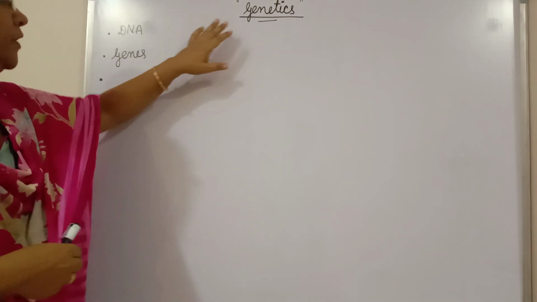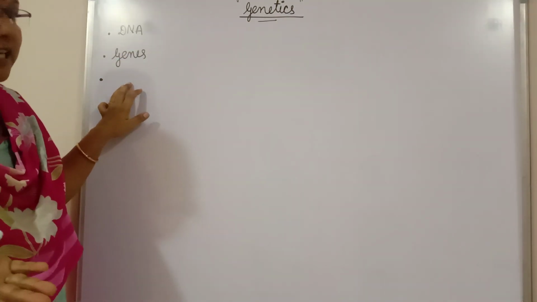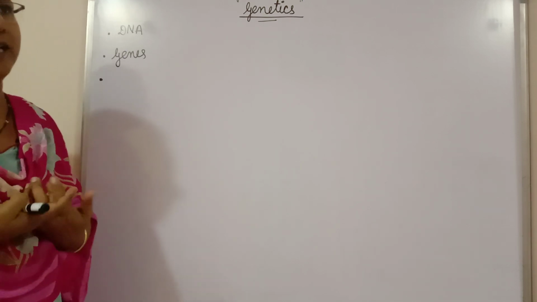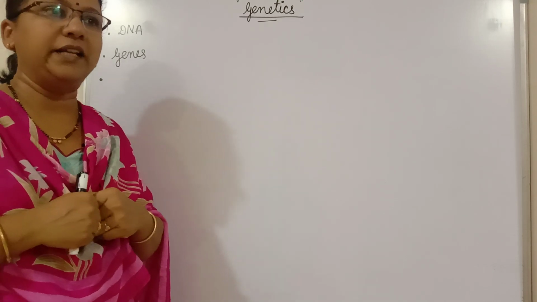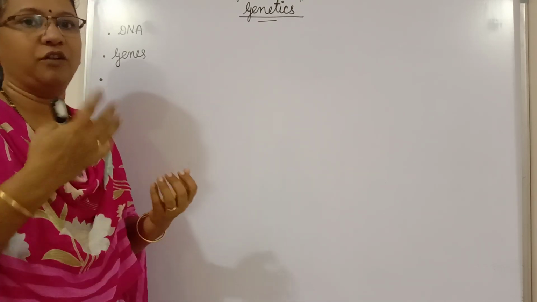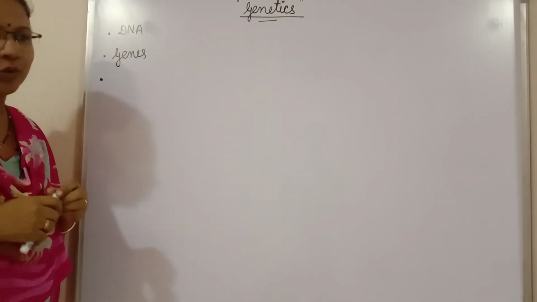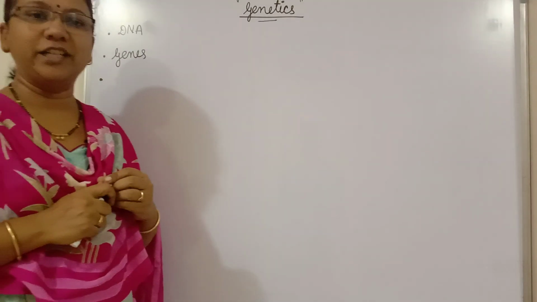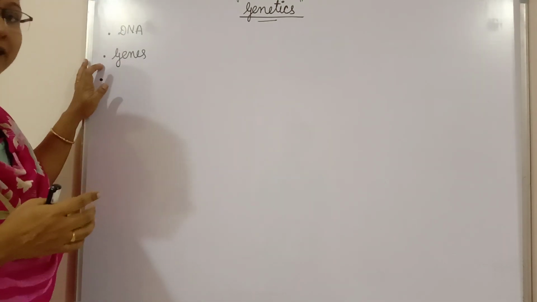What are genes? You can say that genetics is the study of genes, but what are genes? Genes are the units of genetics which can carry the characters from one generation to the next generation. Then what is DNA? Of course you know it. DNA is deoxyribonucleic acid. But how are these two connected?